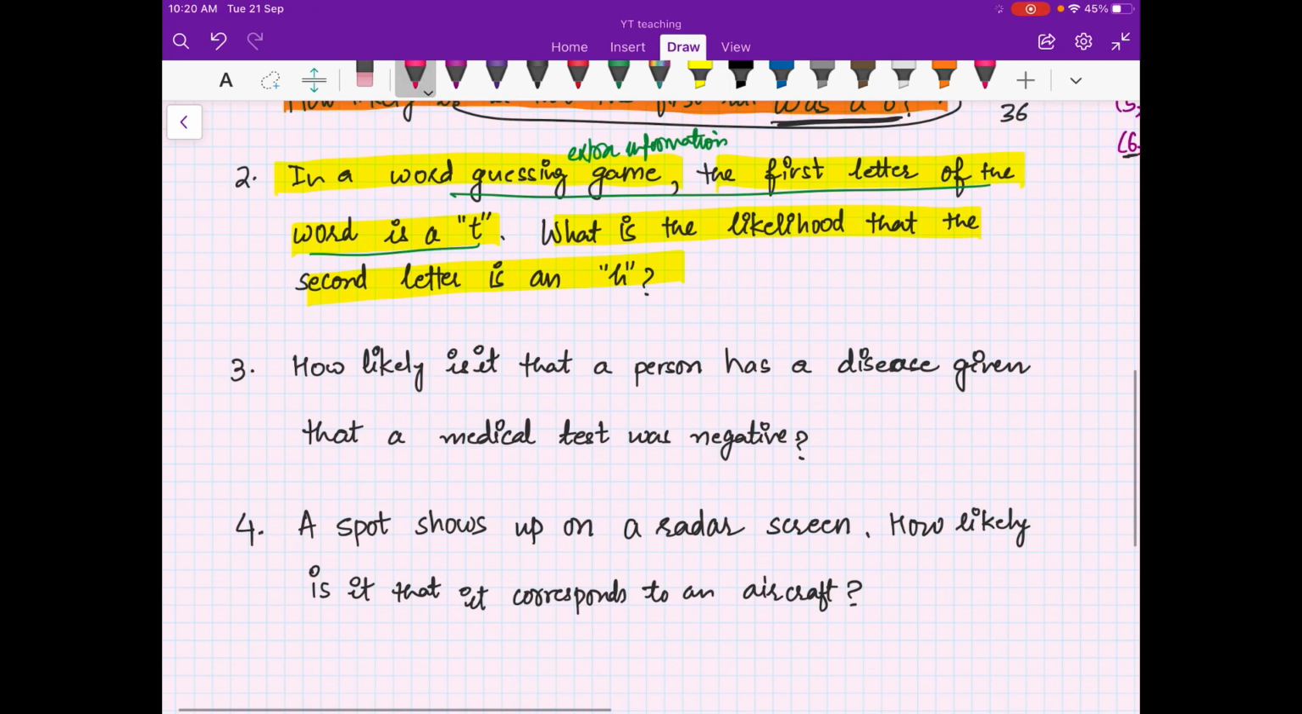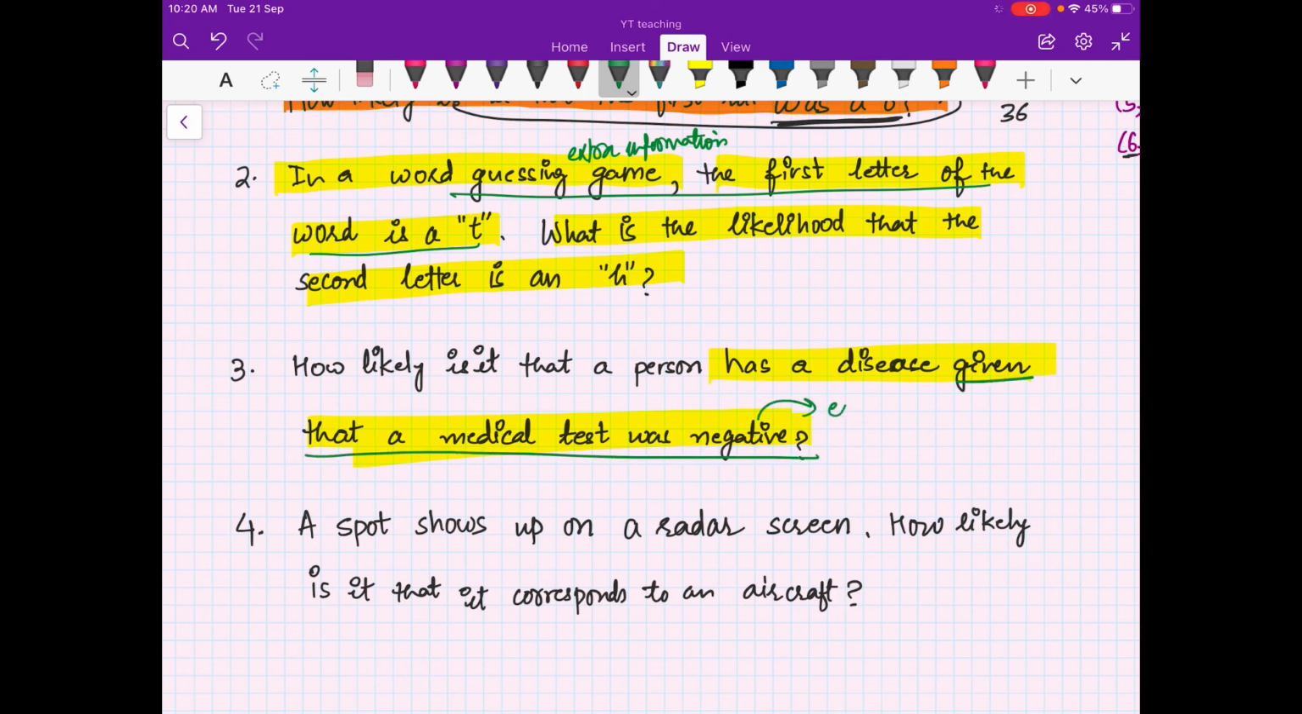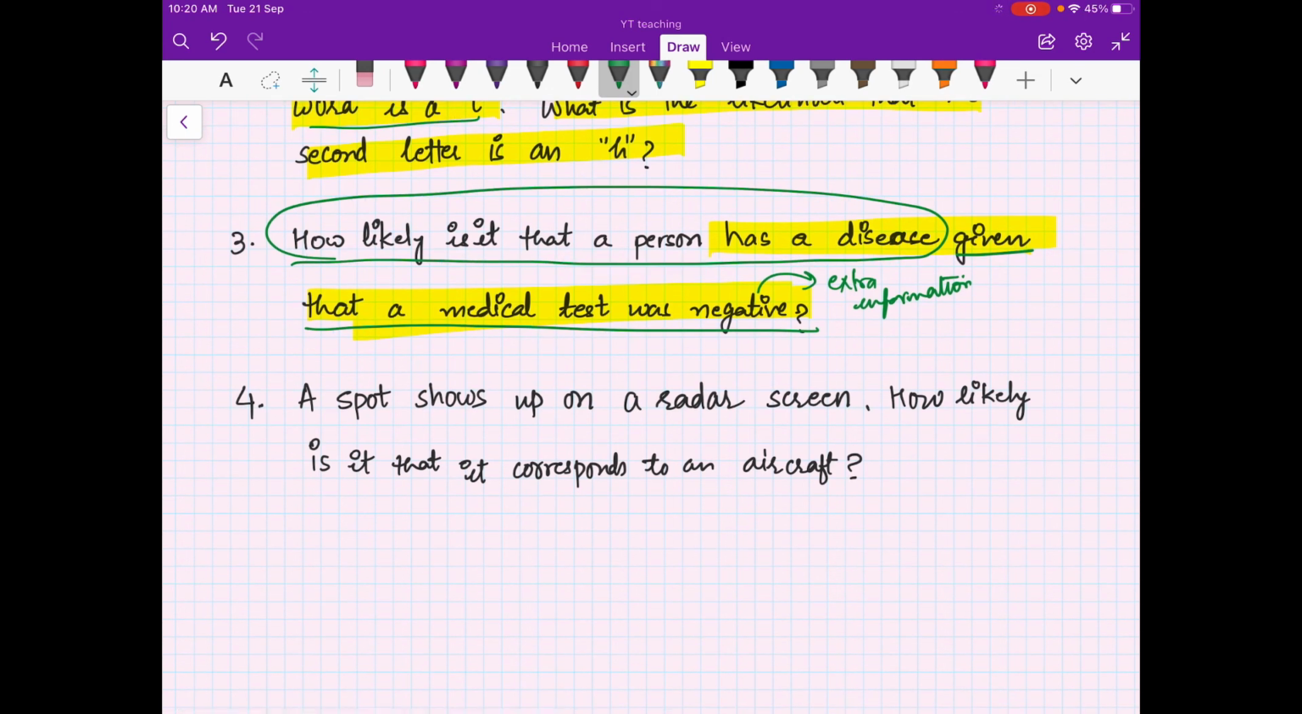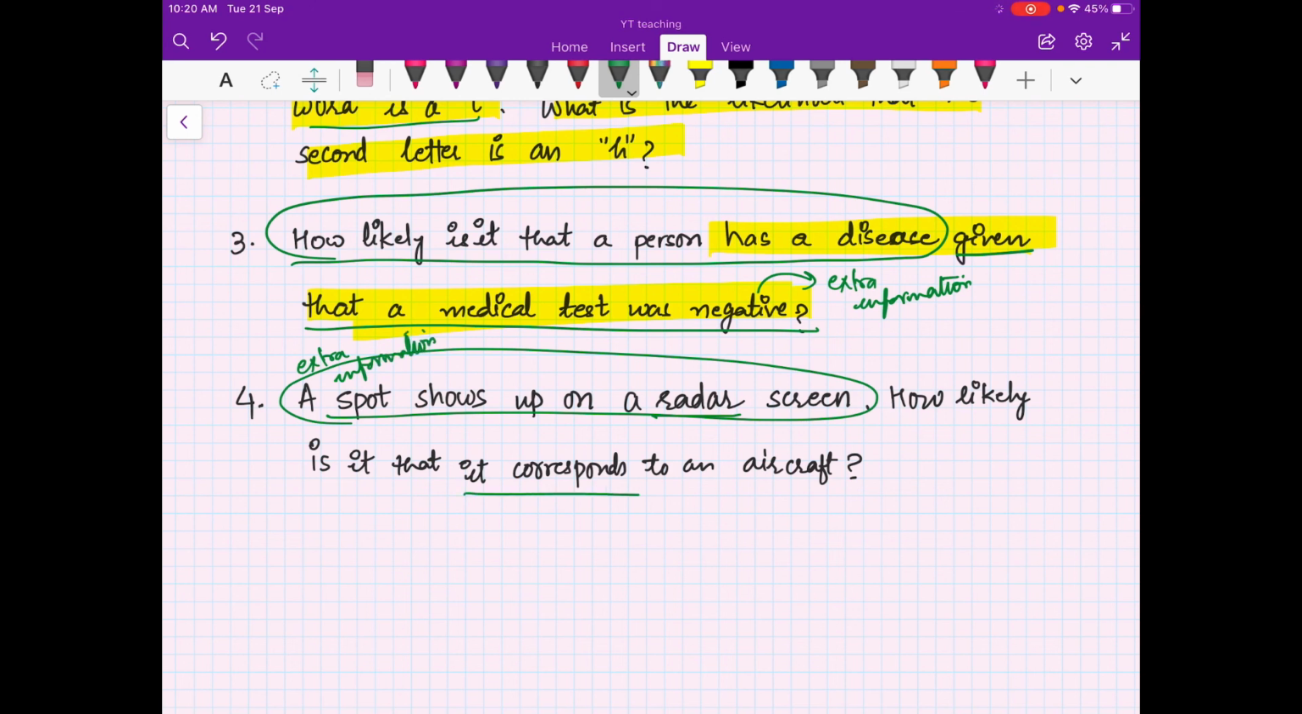Then you have, how likely is it that a person has a disease given that the medical test was negative? So this part, given that the medical test was negative, is the extra information given to you, and you are asked to compute the probability that the person has a disease. Then a spot shows up on a radar. So the radar is detecting something. This is the extra information given to you, and you are asked what is the probability that there is an aircraft. So all these cases are examples where you have to compute conditional probabilities, right?